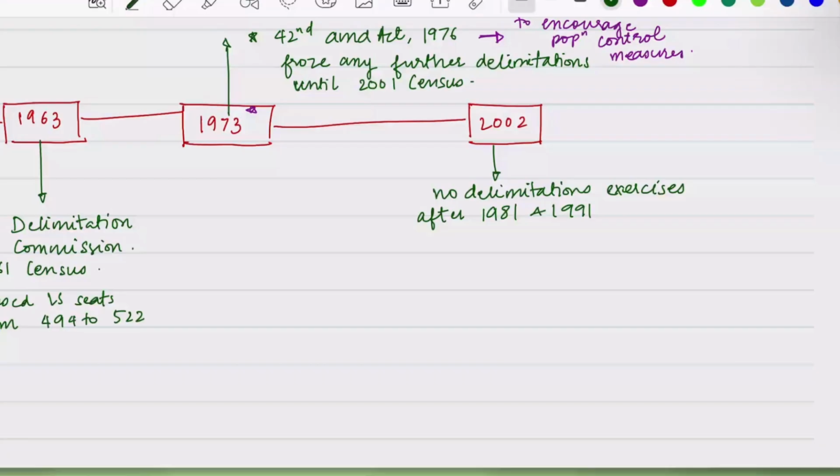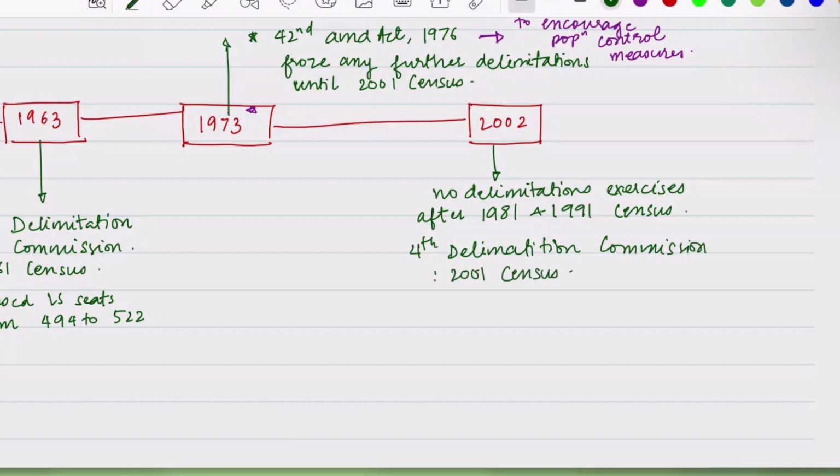(1981) and 1991 census. Okay, and this particular became the fourth delimitation commission, based on the 2001 census. Okay, here also what we see is that there were no changes in Lok Sabha seats.